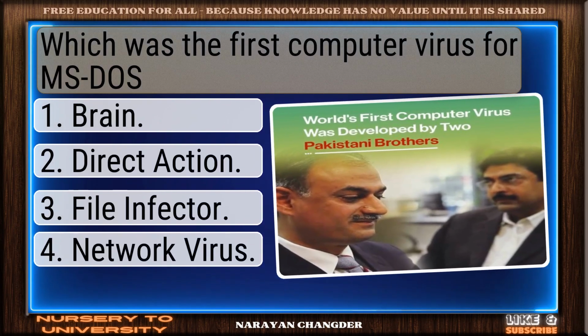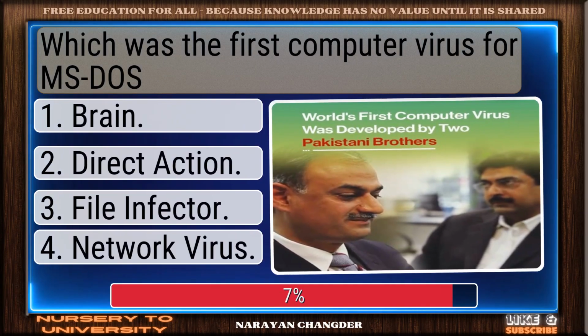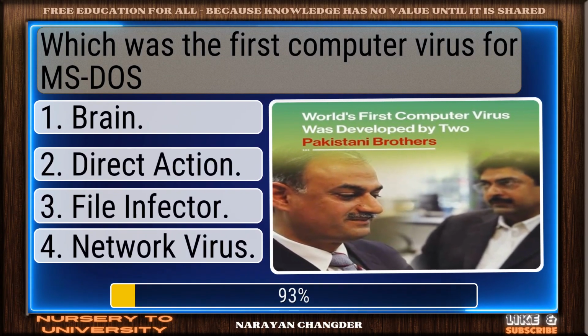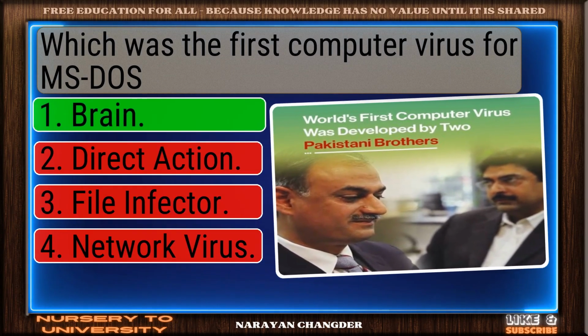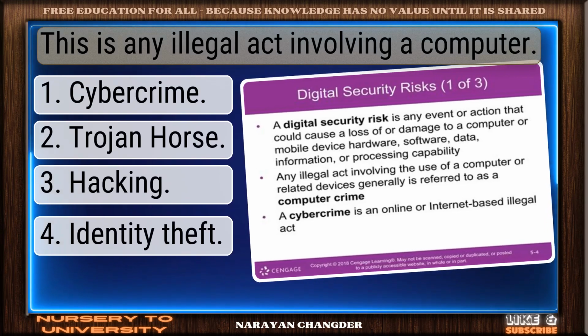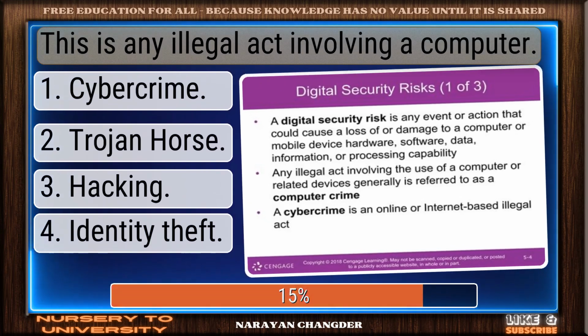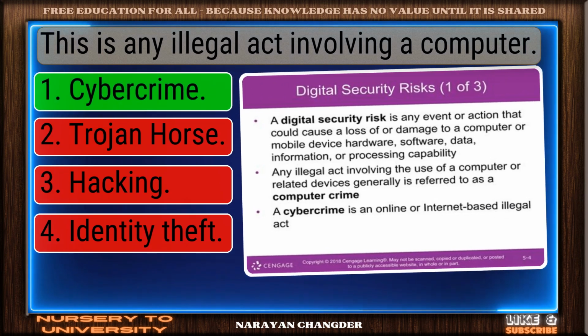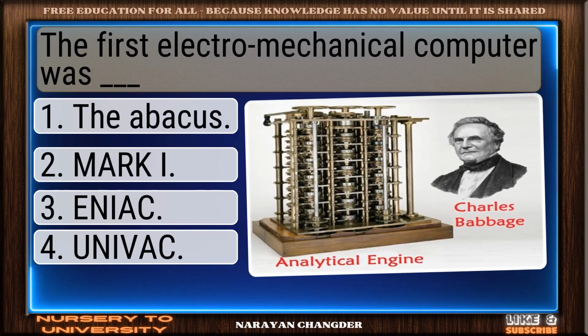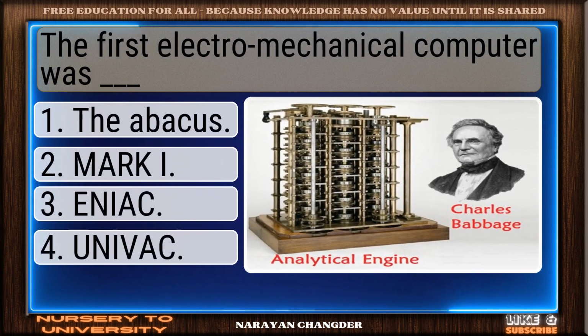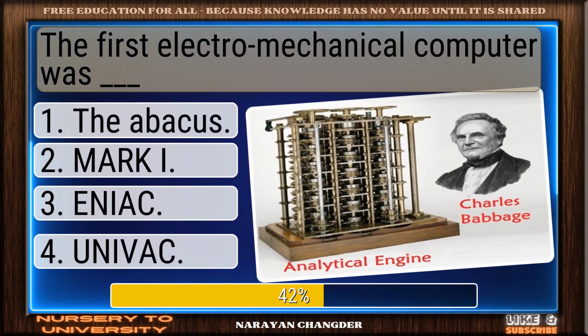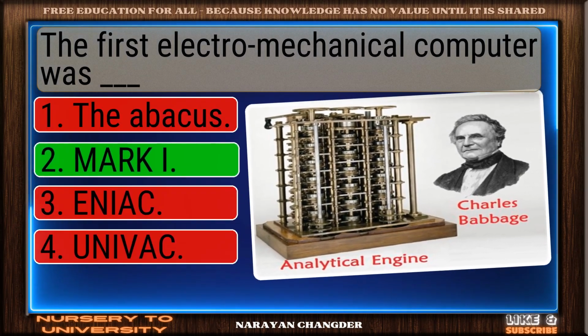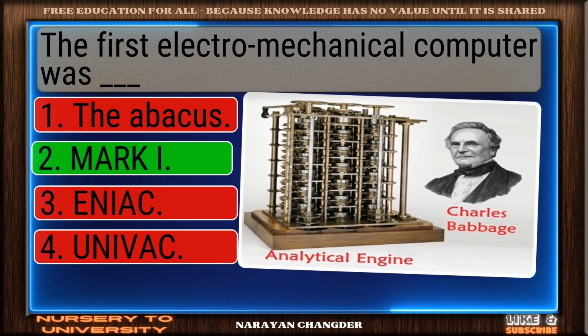Which was the first computer virus for MS-DOS? Well picked. Brain is correct. This is any illegal act involving a computer. Excellent choice. Cybercrime is right. The first electromechanical computer was dash. Great thinking. Mark I is right.